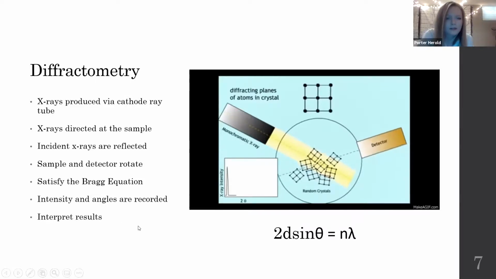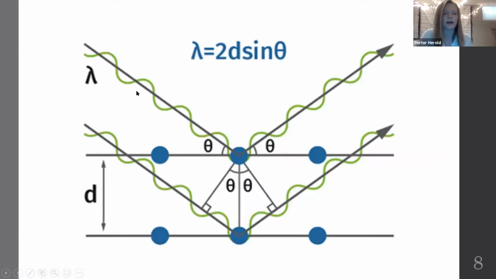So this diagram kind of helps us get a better look at what's happening on the surface of the sample. Here we can see the blue dots are the atoms, and you see they're arranged in planes. And then the green wave and the black line, that's the incident and reflected X-rays. And what I really like about this diagram is that it has this green wave feature. Most diagrams don't have that, but it's the wave behavior of X-rays that allows us to actually have diffraction. If the X-rays were just a straight line coming in and bouncing off, we would not have diffraction. We need this wave behavior.